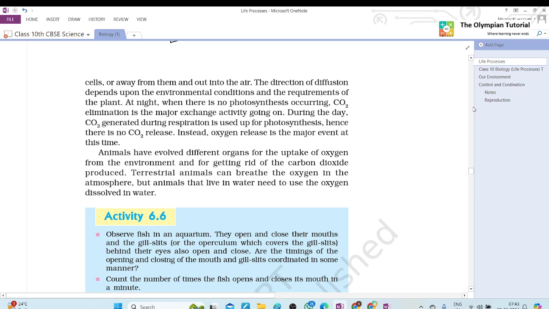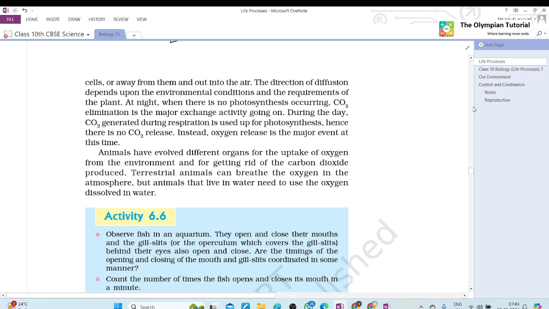What happens when we inhale oxygen? There is blood in the circulatory system, which we will study. In the lungs, there is blood. So, with the help of diffusion, this oxygen goes inside the blood and reacts with hemoglobin. Now oxyhemoglobin is prepared, and this oxyhemoglobin runs throughout the body.